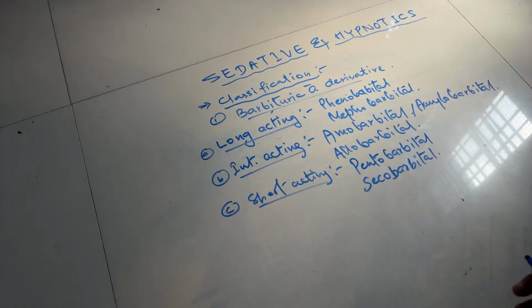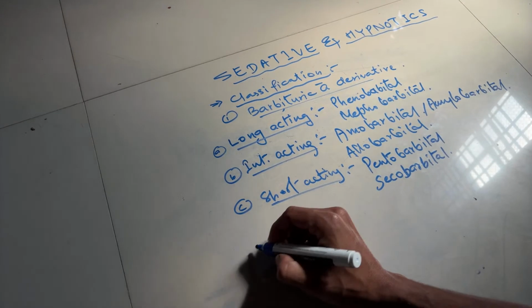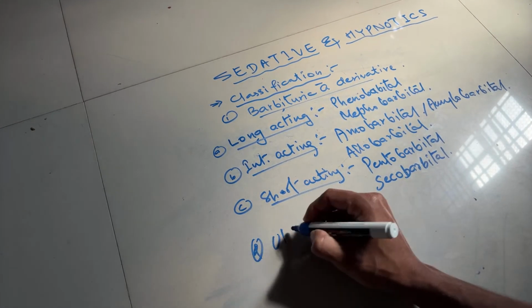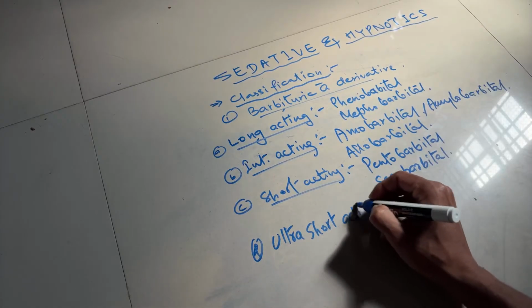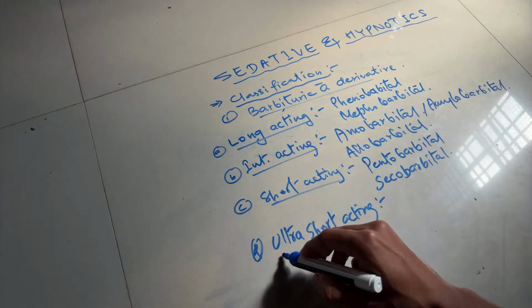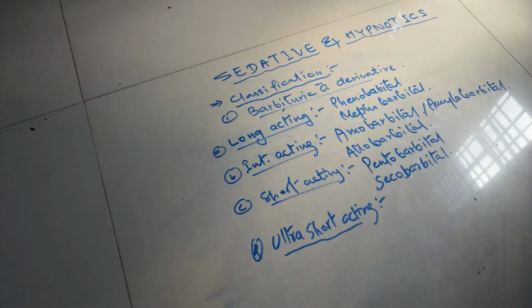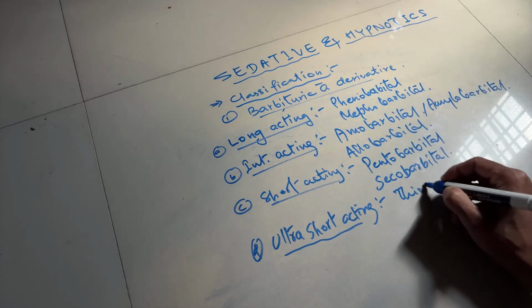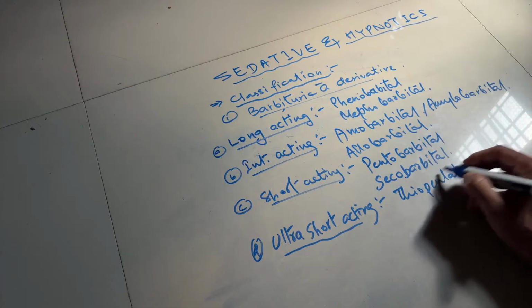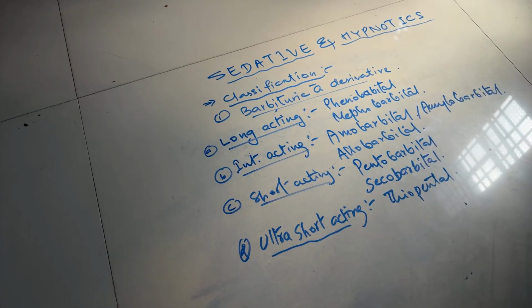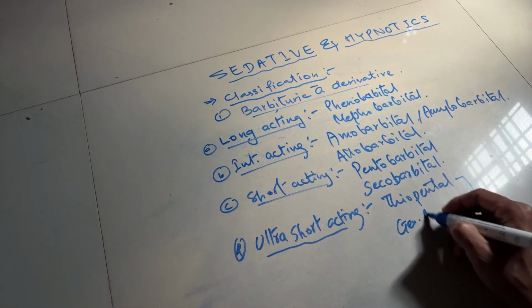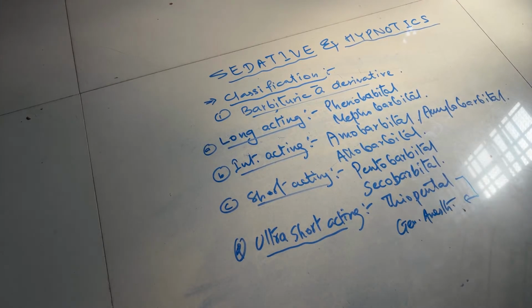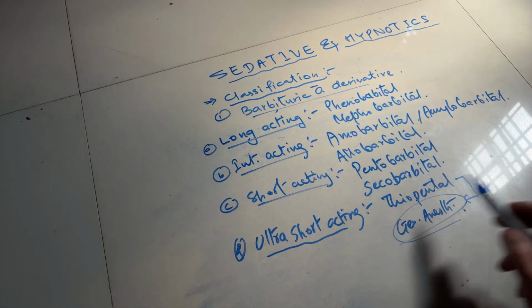And number 4 is ultra short acting. The example of ultra short acting is thiopental. You can also remember that thiopental is also used as a general anesthetic.